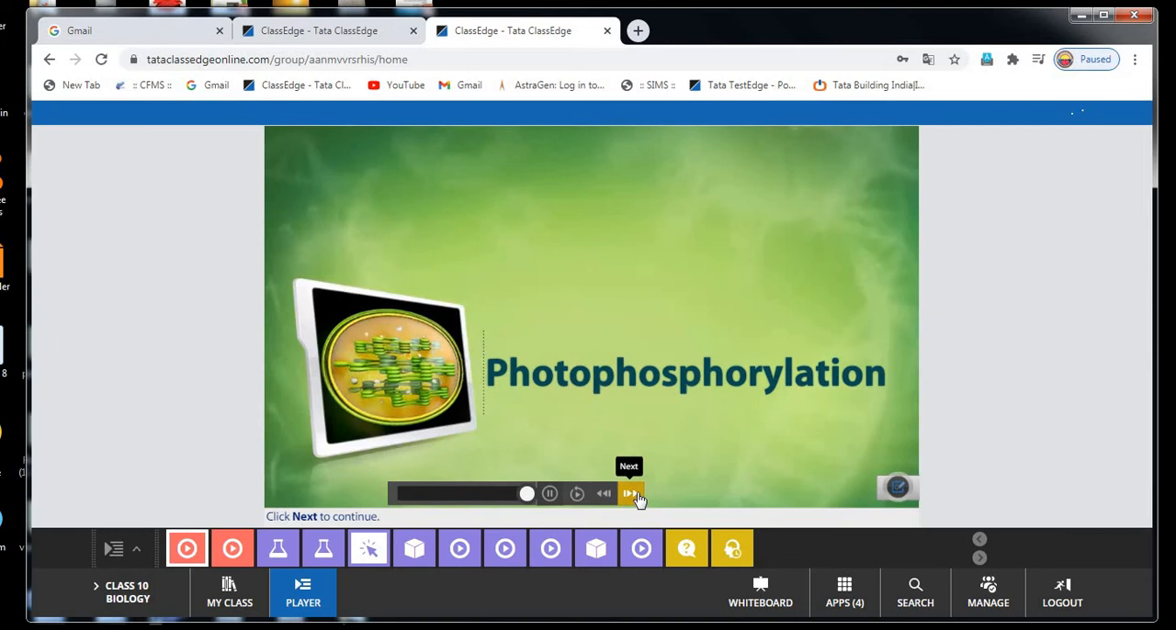Photo means light, lysis means breakdown. In presence of light, the water molecule breaks down. That's why it is called photolysis. Here, the water molecule, the formula of water is H2O. Here the H2O molecule divides into H+ and OH- ions.